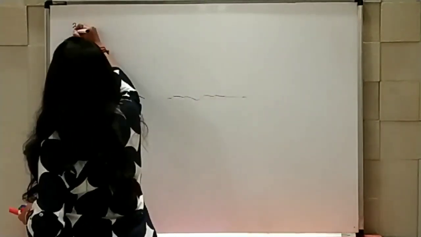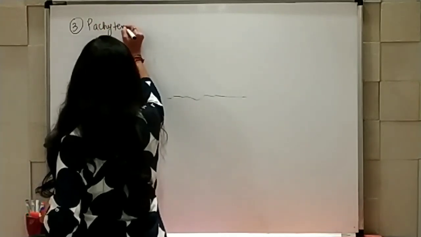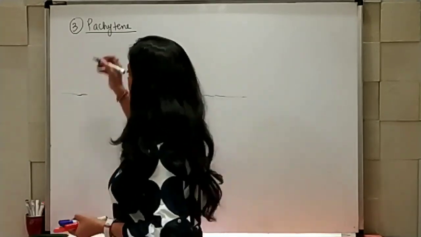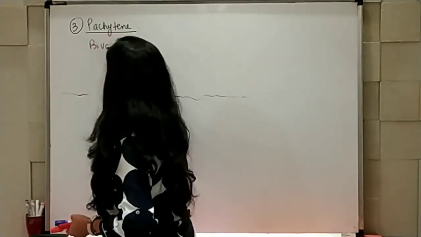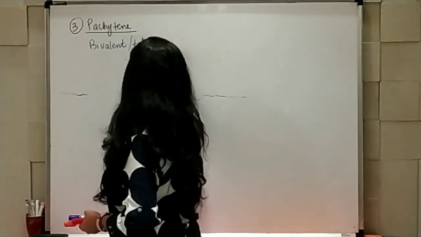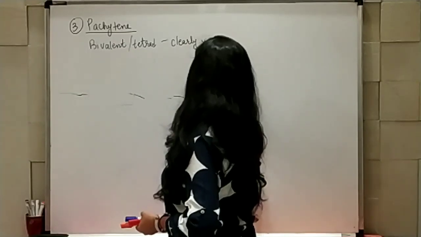So third is Pachytene. The bivalent or tetrad structure is clearly visible. Bivalent or tetrad phase is clearly visible now.